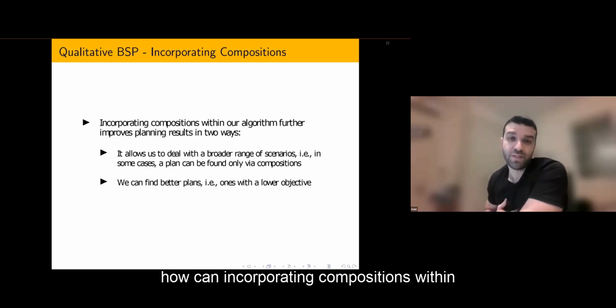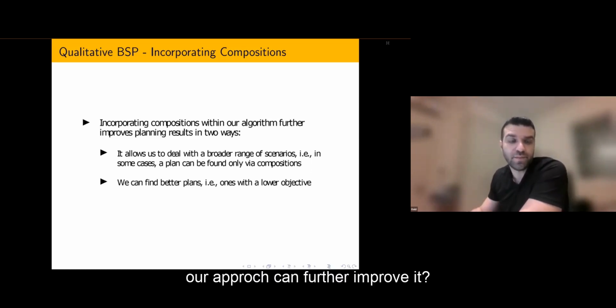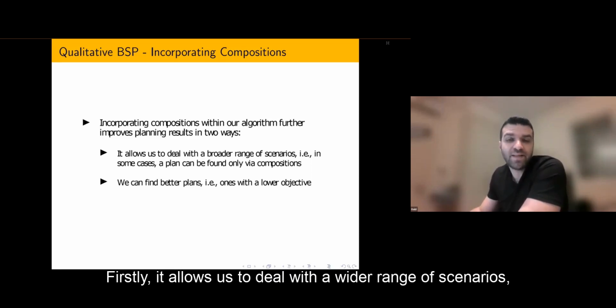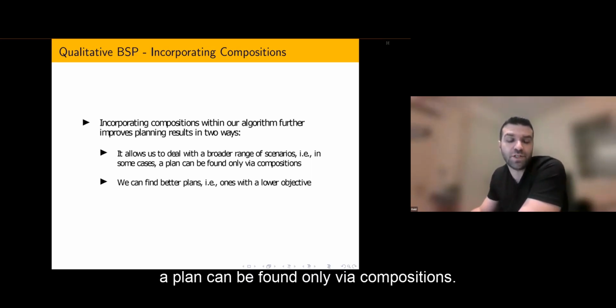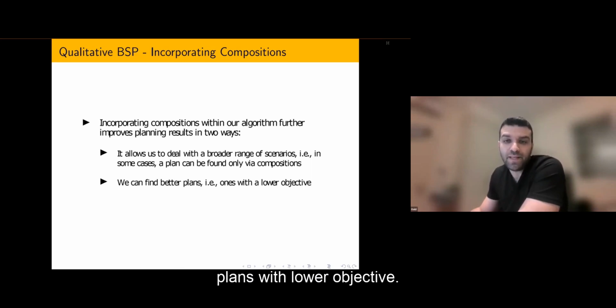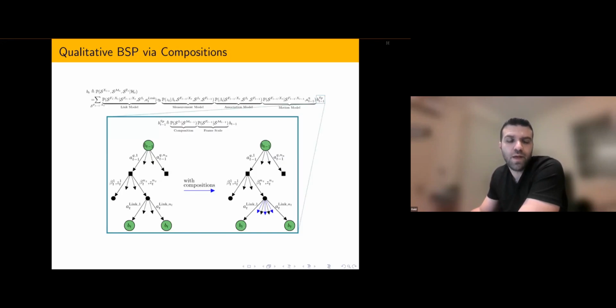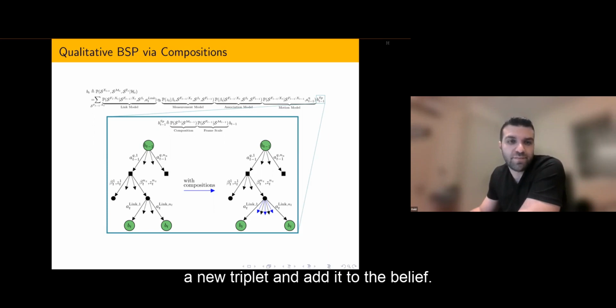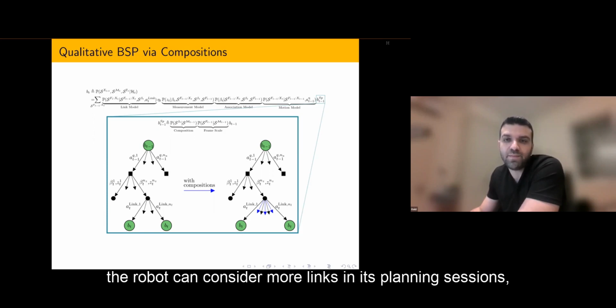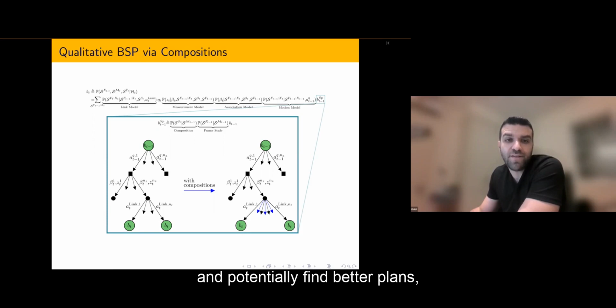So how can incorporating compositions within our approach further improve it? Firstly, it allows us to deal with a wider range of scenarios. That is, in some cases, a plan can be found only via compositions. Secondly, we can find better plans using compositions, namely, plans with lower objective. Mathematically, to incorporate compositions, we need to add one more term to our updating rule. The role of this new term is to compose a new triplet and add it to the belief. With this newly composed triplet, the robot can consider more links in planning sessions and potentially find better plans or even exclusive plans sometimes.